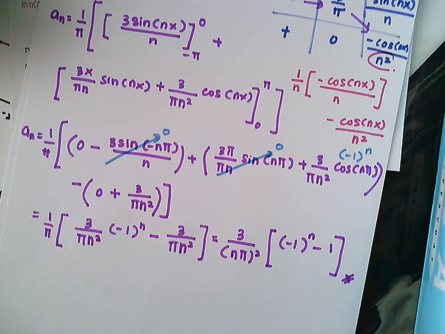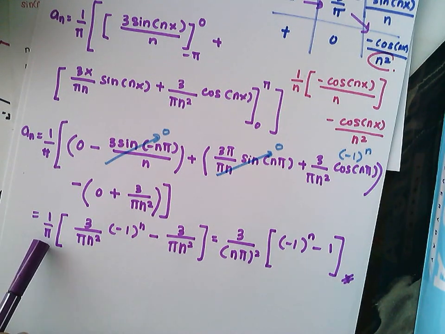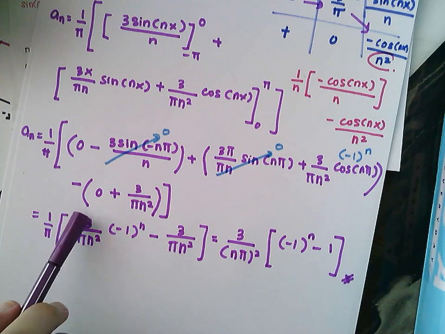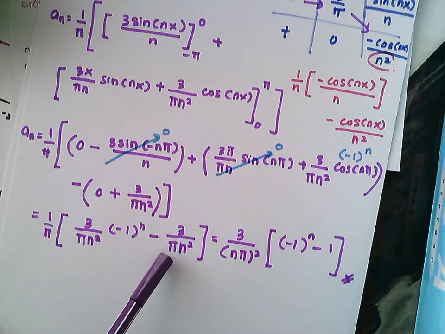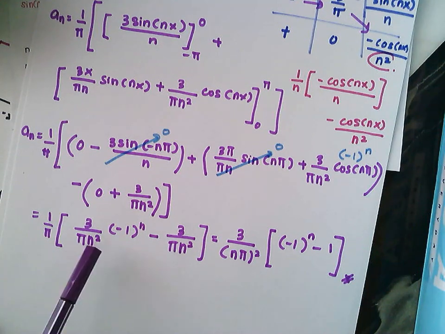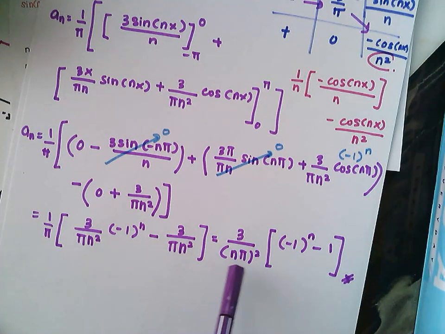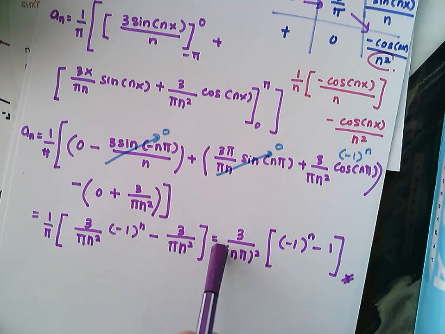So how do I get this n pi, the whole thing squared? Because when you substitute here 1 over pi multiplied by 3 over pi, then you will have pi squared. And also for this one you have pi squared. So pi squared and squared. That's why I rewrite it as n pi, the whole thing squared. And this one I just factorized. Okay, so we are settled with your an.